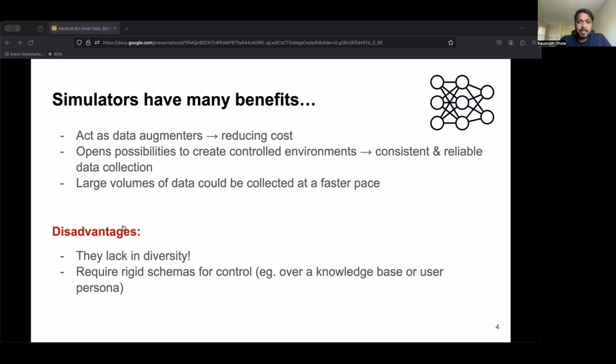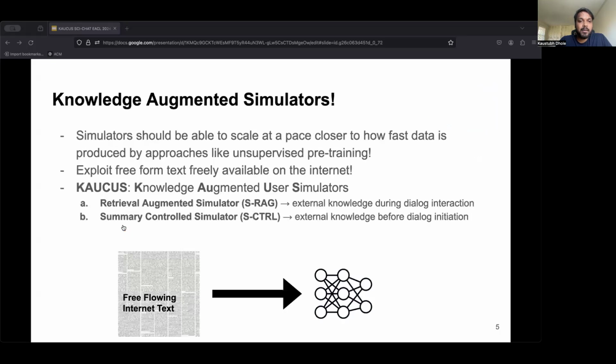Many of the current simulators lack diversity and are mostly closed domain, and require rigid schemas for control and grounding. For example, relying on a knowledge base or a fixed set of handcrafted rules like user persona or specific conversational styles. While such grounding can be an excellent driver to steer conversations and generate diverse data, such systems remain hard to scale due to their dependency on specific schema.